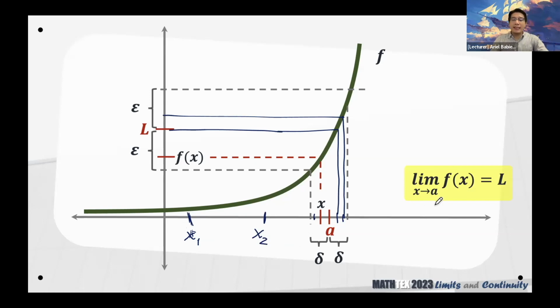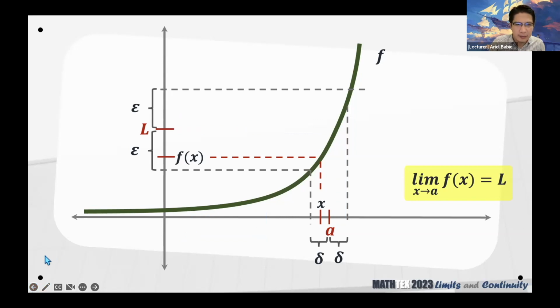Okay. What is the distance between x1 and x2? Anyone? Along the x-axis, I chose 2 values of x, x1 and x2. What is the distance between x1 and x2? Anyone? Or medyo ba masyadong general? Gawin natin specific. Okay, sige, erase ko lang. Erase ko muna lahat ng marks dyan.